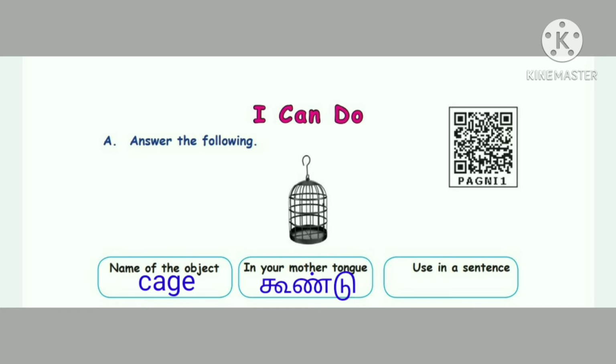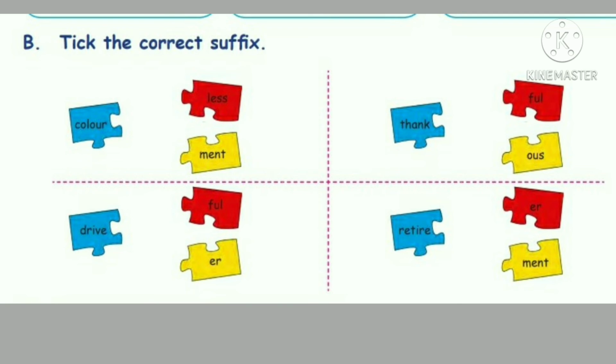Use in a sentence. You have to frame a sentence using the word cage. There is a beautiful bird in a cage. So, name of the object is cage. In your mother tongue, goondu. Use in a sentence, there is a beautiful bird in a cage.